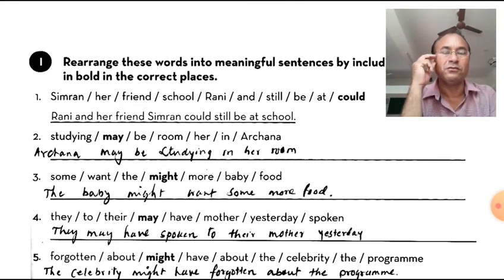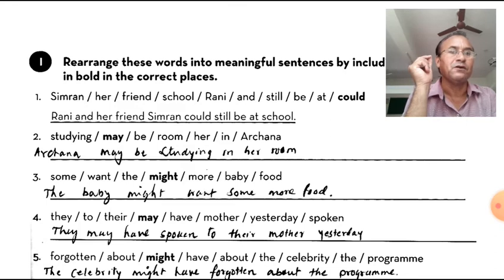Now, some, want, the, might, more, baby, food. The baby might want some more food. Baby is the subject and might is the auxiliary. Primary or modal auxiliaries come after the subject in a sentence and then the verb.